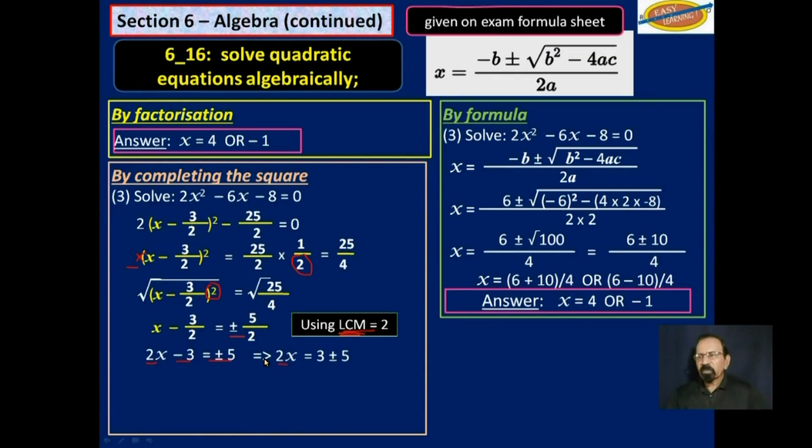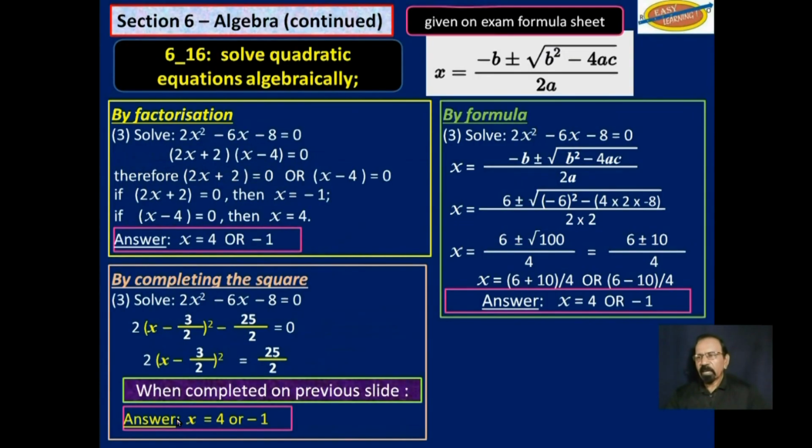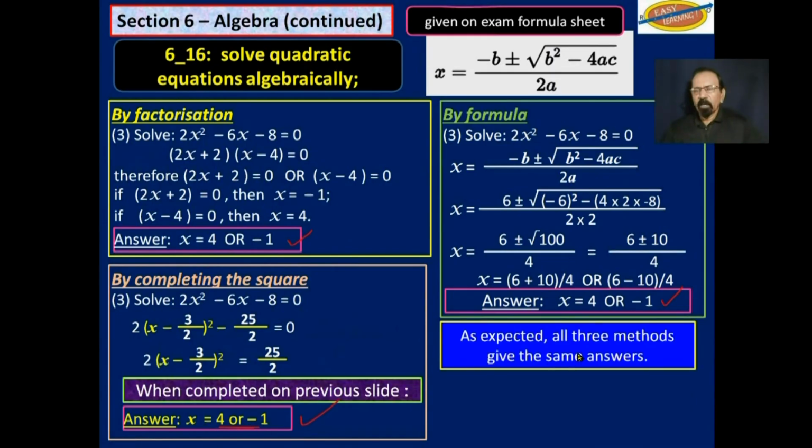So 2x is equal to 3 plus or minus 5. X is therefore equal to 3 plus 5 over 2, or 3 minus 5 over 2. And you work that out, and you get x is equal to 4, or negative 1. Let's go back to the original slide. X is equal to 4, or negative 1, by factorization, by use of formula, by completing the square. As expected, all three methods give the same answers.